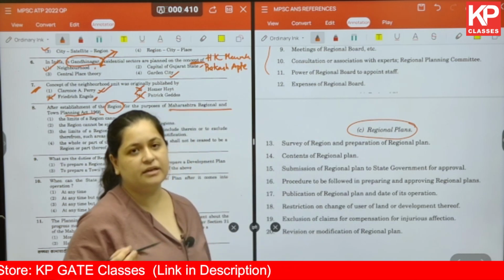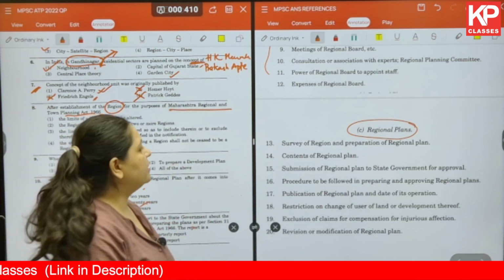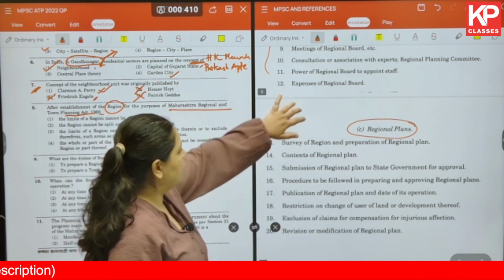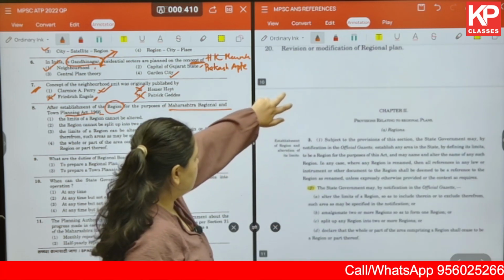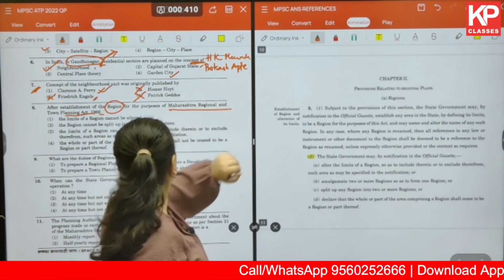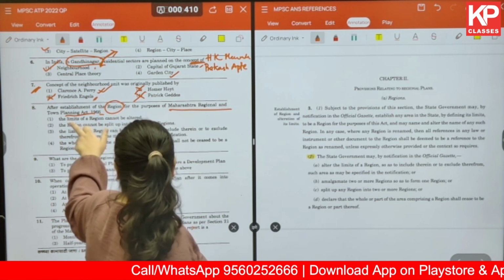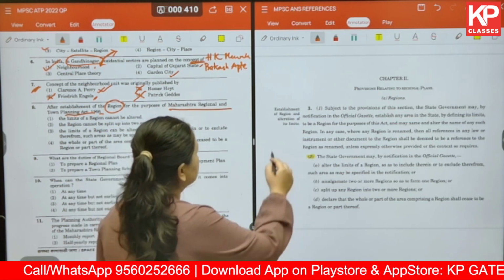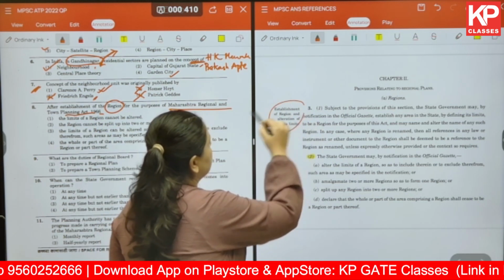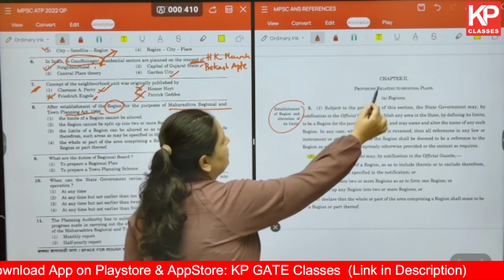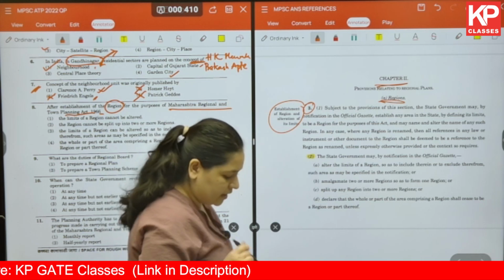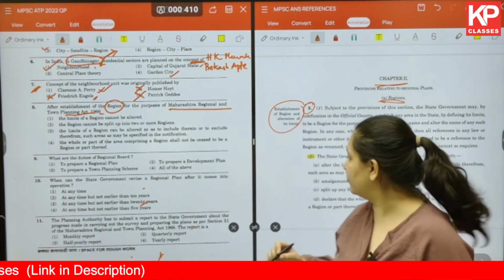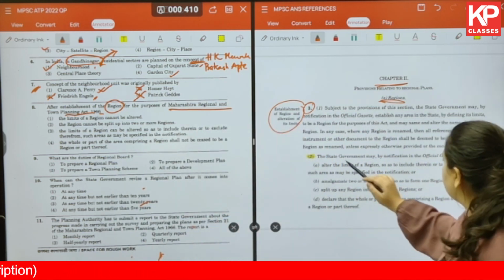If there is a demarcated region, of course, there is going to be a regional plan that will be worked upon. Now coming back to the question which talks about the region and the limits. Establishment of region and alteration of its limits you will get under chapter 2A section 3. Now let us read each of these options carefully.